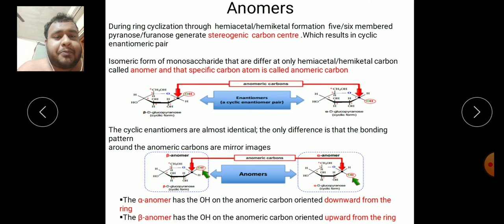Here we can see the anomeric carbon generates the alpha form and the beta form. The alpha and beta forms are a pair that only differ by the position of the hydroxyl group. In the alpha form the hydroxyl group is downward from the ring, and in the beta form it is upward from the ring.